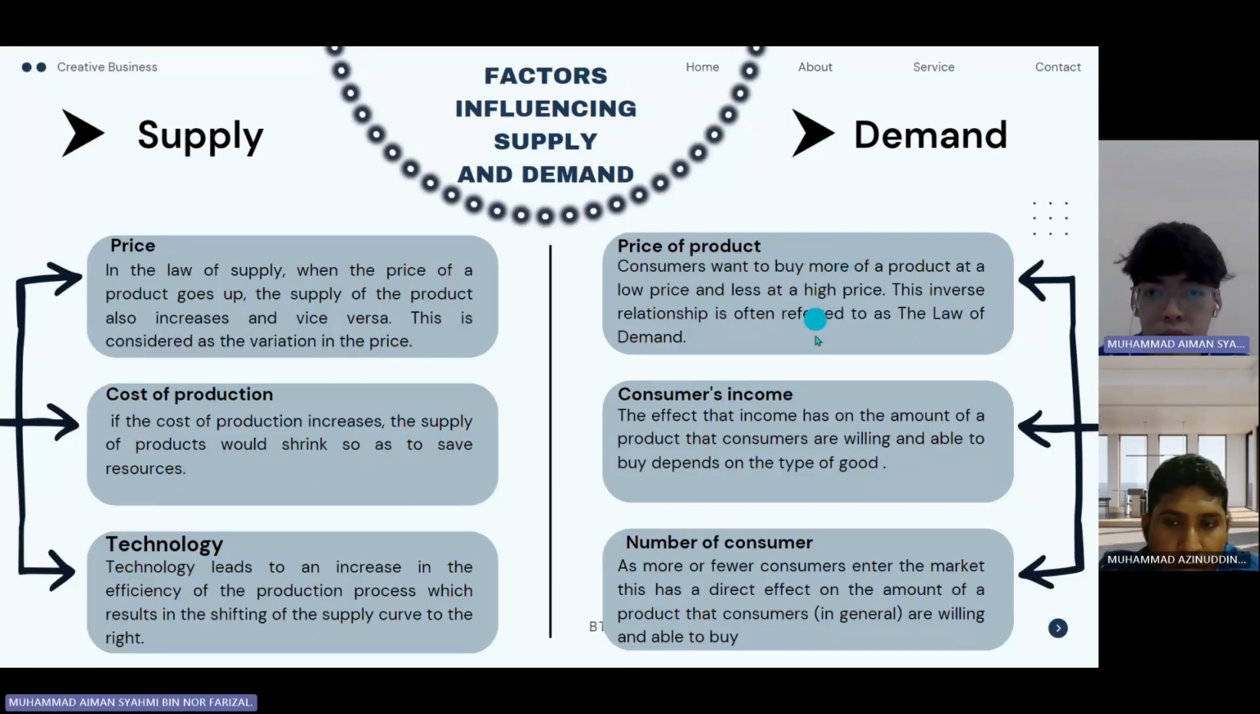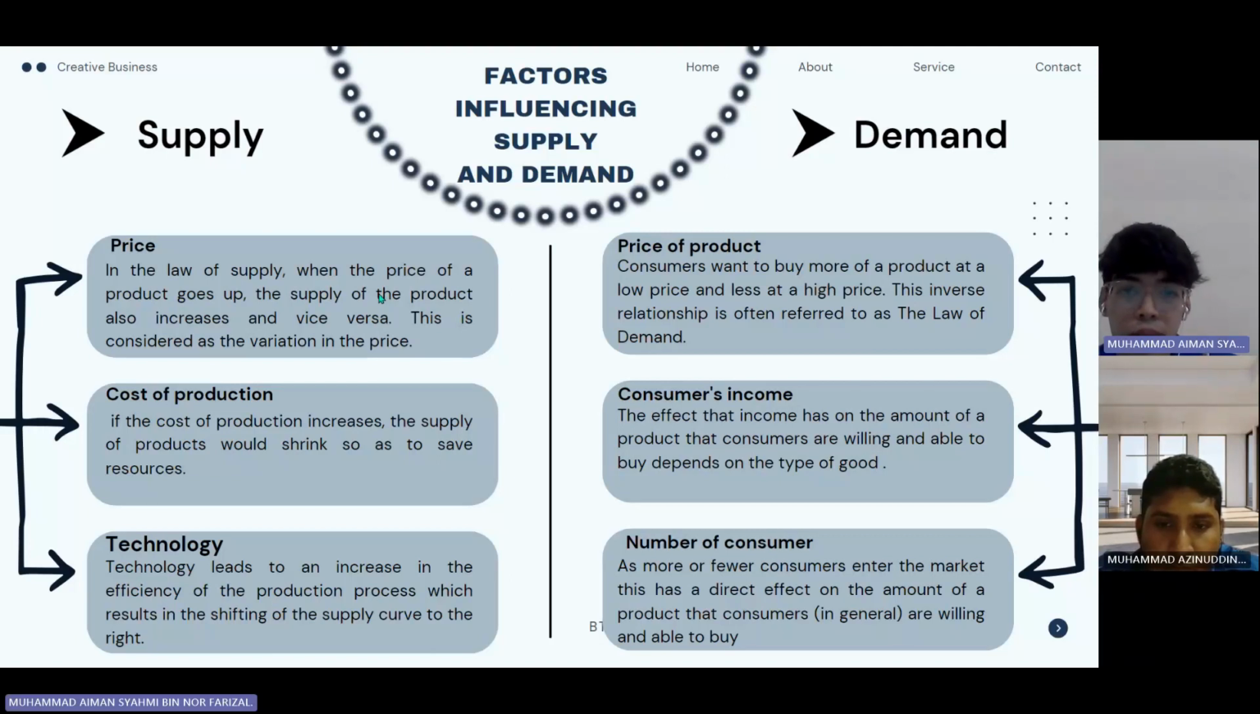For demand, there are three factors as well: the price of the product, consumers' income, and the number of consumers. For the price of the product, consumers want to buy more of a product at a low price and less at a high price. This inverse relationship is referred to as the law of demand.